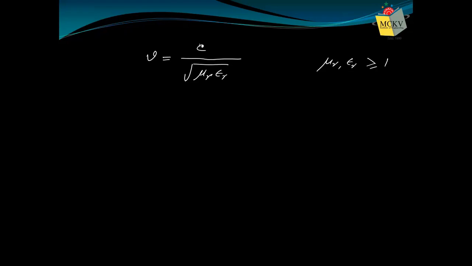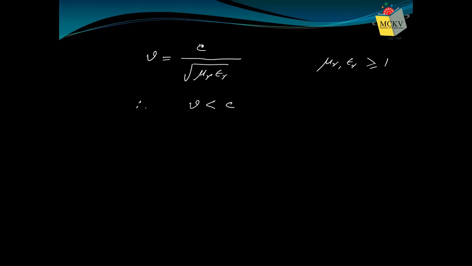In other media, the values will be greater than 1. So if it is not free space, then mu r and epsilon r are both greater than 1, so you are dividing c by a quantity greater than 1. That means v is always less than c.